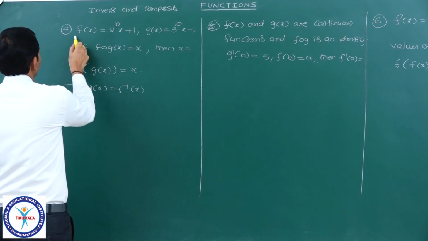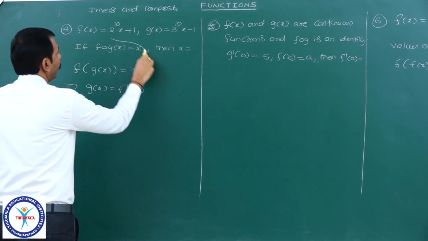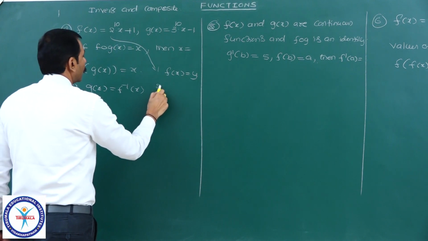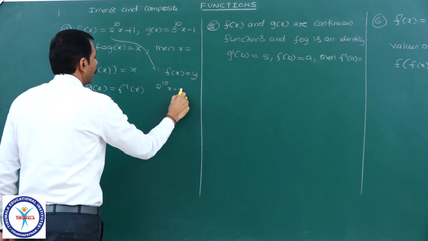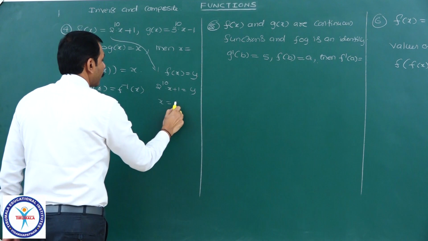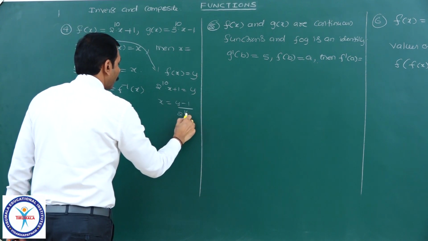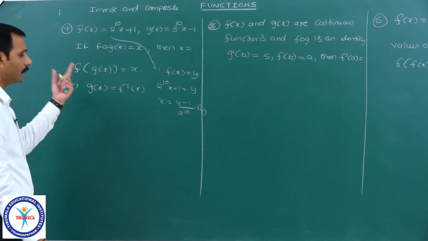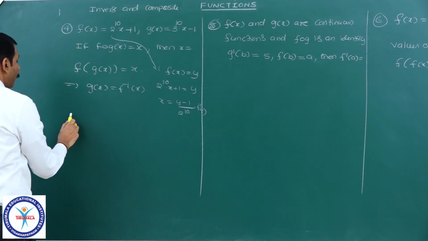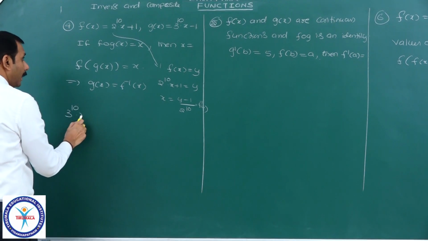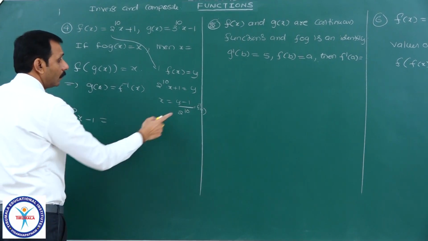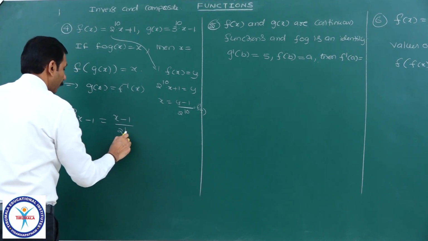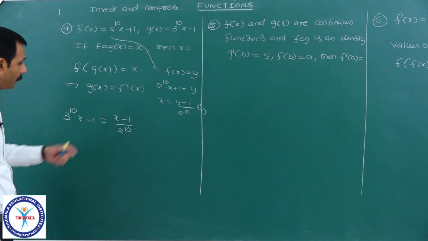What is f inverse x? To find f inverse x, I will take f of x equal to y. That is 2 power 10 into x plus 1 equal to y. x is equal to (y minus 1) by 2 power 10, which is nothing but f inverse of y. You all know this. Now, what is g of x? g of x means 3 power 10 into x minus 1 is equal to f inverse x, which is (x minus 1) by 2 power 10. Now, I want x from this.